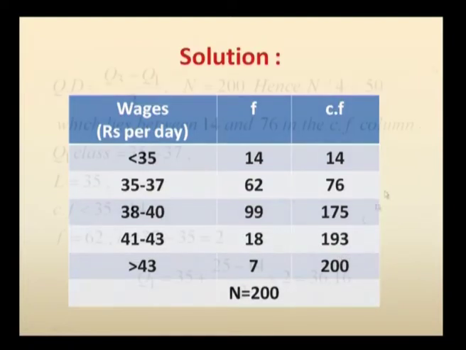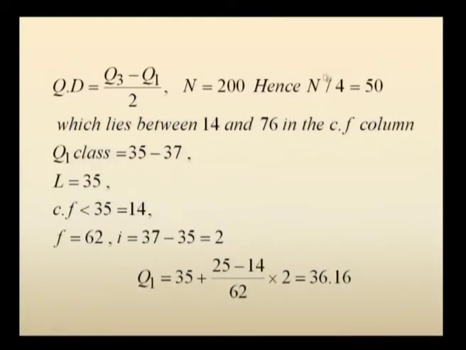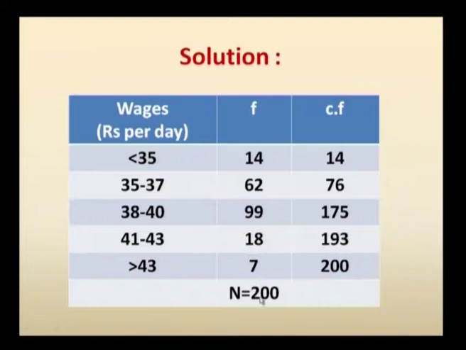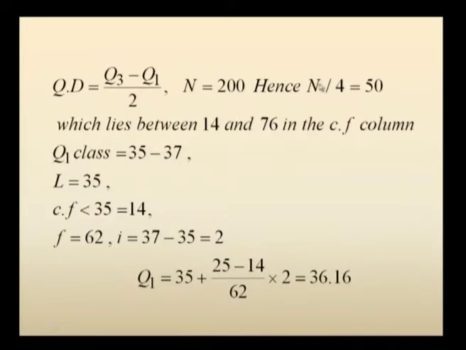Now after determining the cumulative series you have to determine the quartile deviation. So quartile deviation is given by (Q3 minus Q1) by 2, where Q3 is third quartile and Q1 is the first quartile. Since it is a continuous series, first you have to see what is the total frequency. So in the table we got capital N to be the total frequency, which is 200. Now you take this 200 and divide by 4 for finding first quartile. So N by 4 is going to be 50.